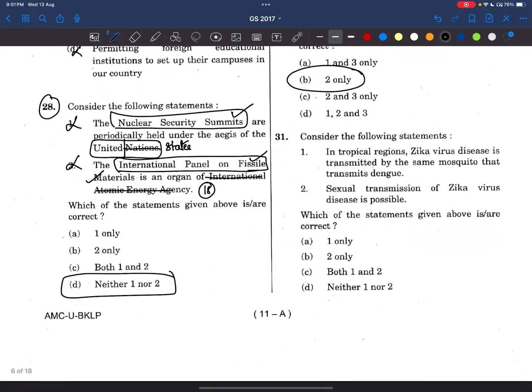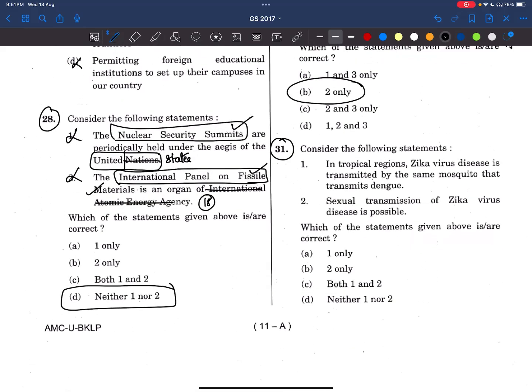Now coming to the 31st question. Consider the following statements. In the tropical regions, Zika virus disease is transmitted by the same mosquito that transmits dengue, and chikungunya as well. I don't know the chikungunya spelling, so let this be something like chikungunya. The same mosquito causes dengue, chikungunya, and Zika virus. So the first statement is correct.